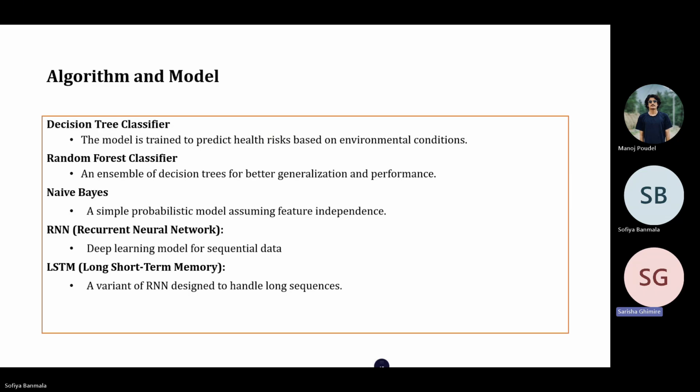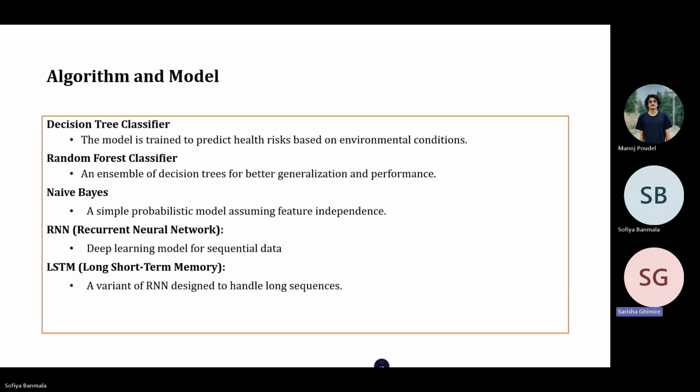Talking about the algorithms and models, for this project, we built 5 models, where 3 are machine learning models and 2 of them are deep learning models. Talking about the machine learning models, we have decision tree, random forest, and naive Bayes. Each of these models has unique characteristics and handles data in different ways. Let's dive into the details of each model.